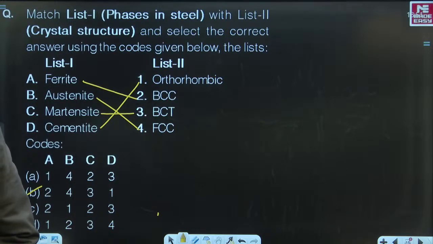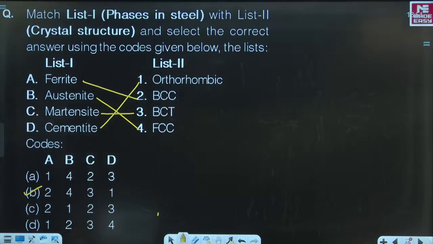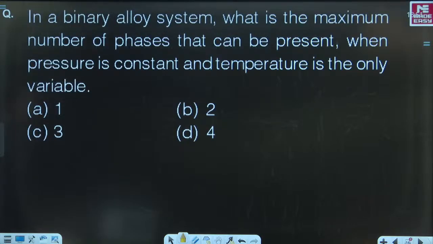If a question comes on that area, you will definitely be in a position to answer. Come on. Let us take the next question. One more gift to you.